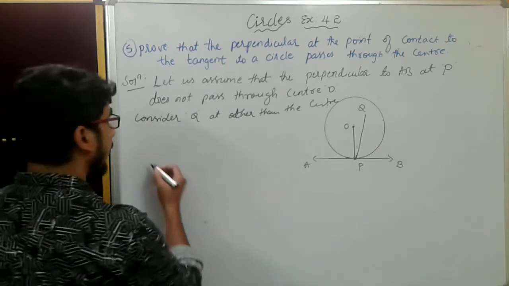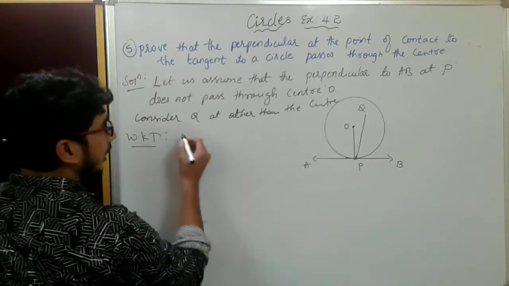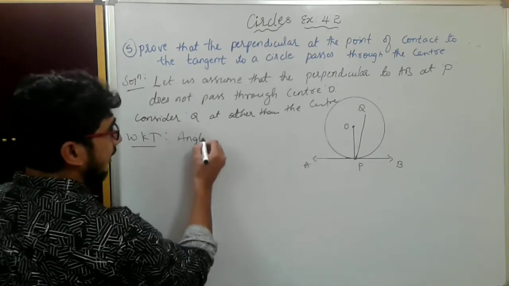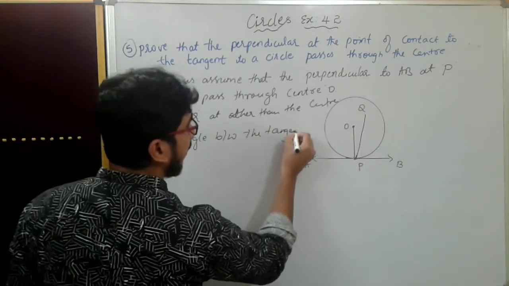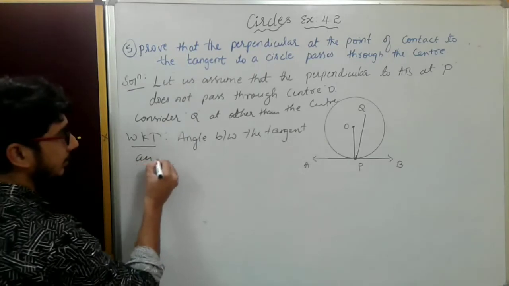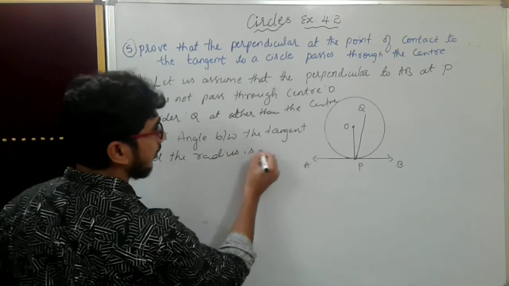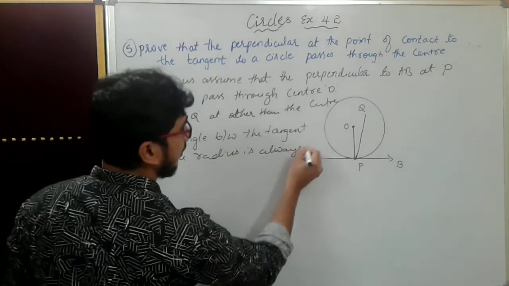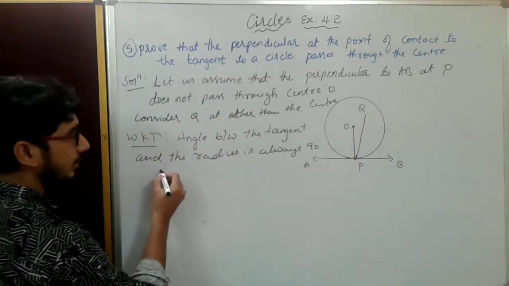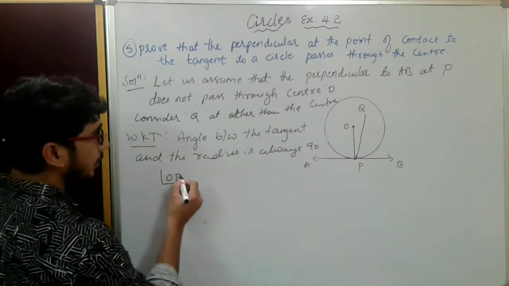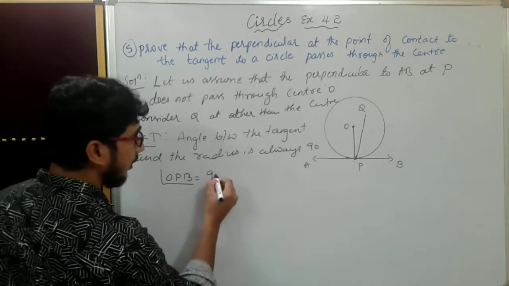What will happen? We know that the angle between the tangent and the radius is always 90 degrees. This is the radius and this is the tangent. So I will write here: angle OPB is equal to 90 degrees.